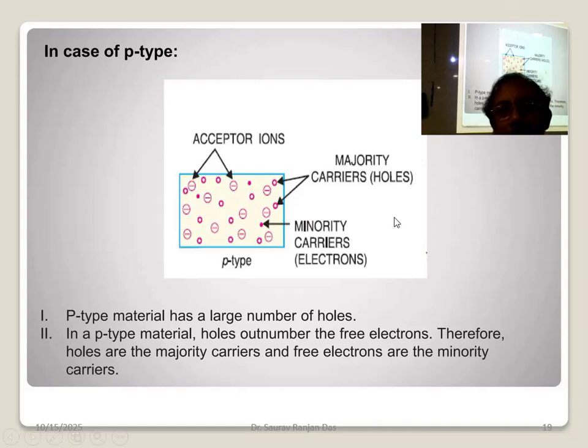So in case of P-type, the minority carrier is electron and the majority carrier is hole. Hole means gap of electron, that is acting as a positive charge. Current flow means we think it is a flow of positive charge. Current means we consider a flow of positive charge. But actually, which is flowing? Electron. There is no positive charge that is flowing. Electron is flowing.